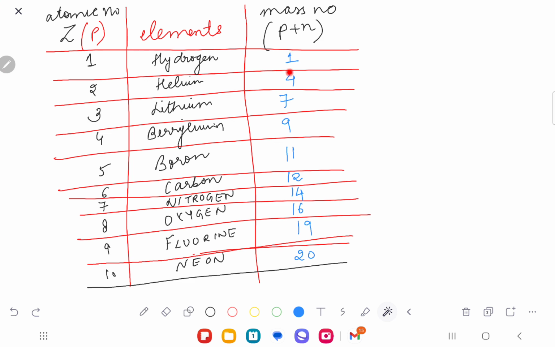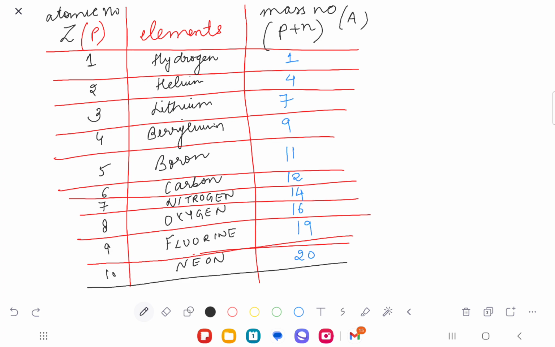That means this table you will have to remember. I've written down these masses, and I will tell you the trick as well. But these are the masses. Mass means the protons plus neutrons. And mass number is denoted with A. Do you understand my point? Mass number is denoted with A. Yes or no? All right. So this is the table. Understood or not?